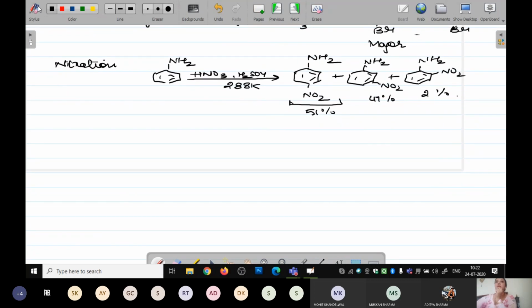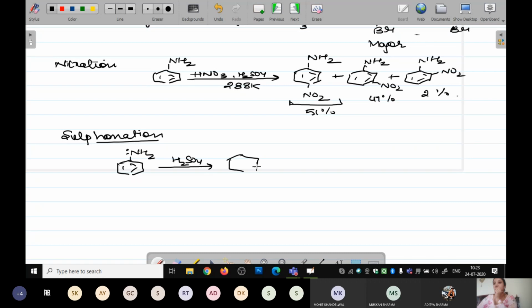Then the next property over here we have is sulfonation. The same mechanism is going to be followed by the sulfonation as by the nitration. The difference only comes over here in the reagent. Your NH2. Now you are going to take the H2SO4 as you are doing the sulfonation.